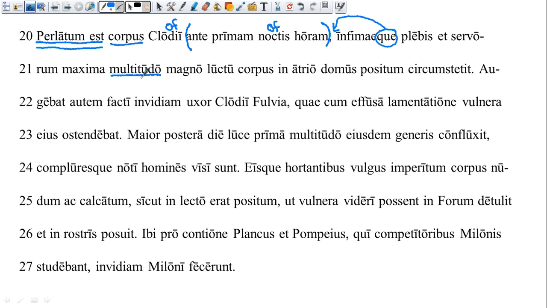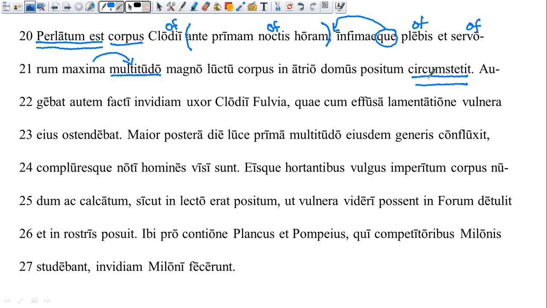It is a feminine nominative singular noun, which tells us that this maxima goes with it. Magno does not go with multitudo. Magno is ablative, masculine or neuter, singular. Multitudo is not. So we want to keep those separate. So we have maxima multitudo as our subject. We're going to jump all the way to the end of the sentence for our verb. Circumstetit, which means surrounded. Alrighty, so we've got the biggest multitude. This is where you can fit in your genitives. So of the infimi plebis and of servorum. So a big crowd of all those people.